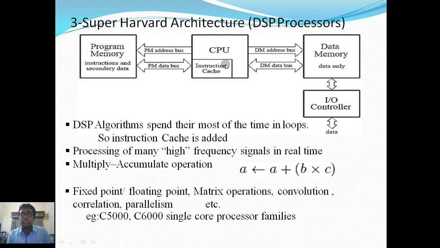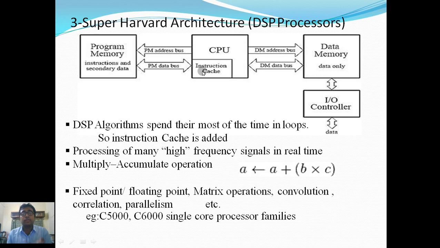This instruction cache is nothing but a series of registers where, in a queue system, the first, second, third, fourth, 5th programming instructions are being stored. Now as the first instruction goes to the processor, immediately the 6th instruction that needs to be worked on comes through this PM database and is stored in the register.